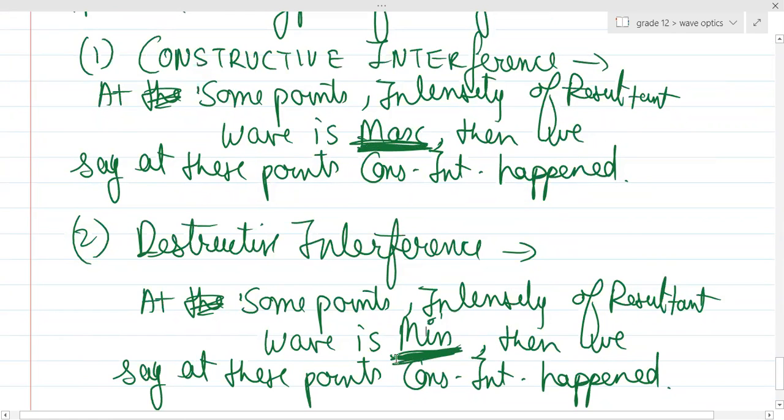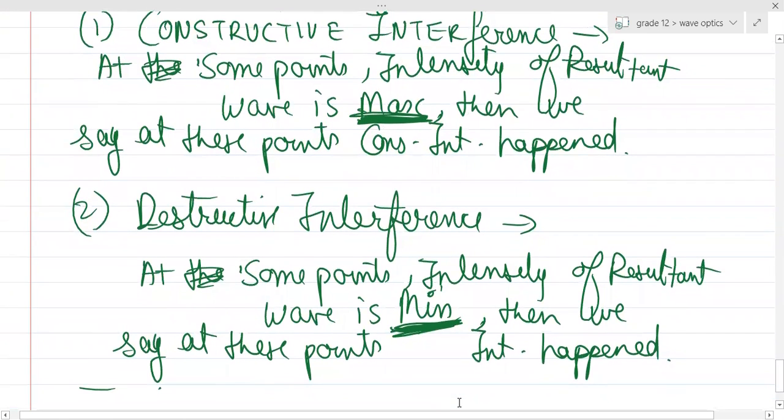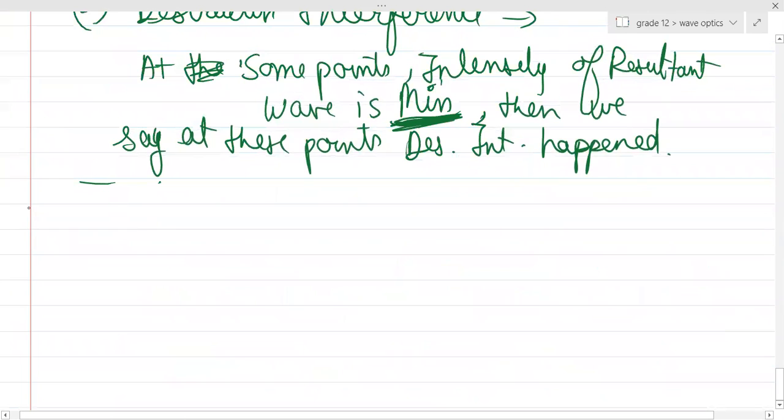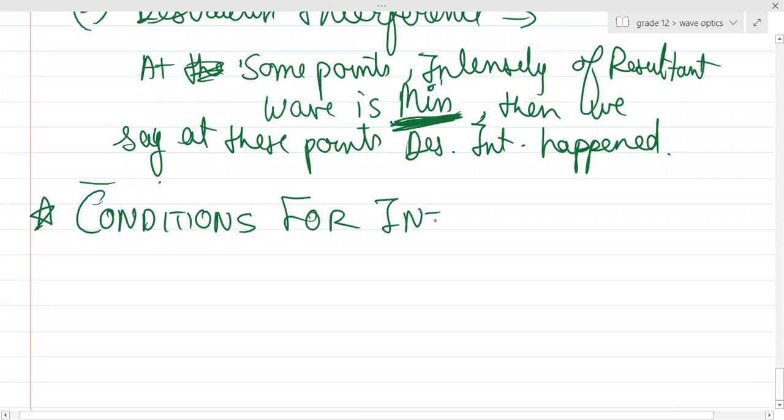Then we'll say that at these points destructive interference happened. Right? Is it clear? Guys, is it clear? Hello? Yes, sir. What are the important conditions for interference? We'll see what exactly you mean by coherent sources, okay? Don't worry.